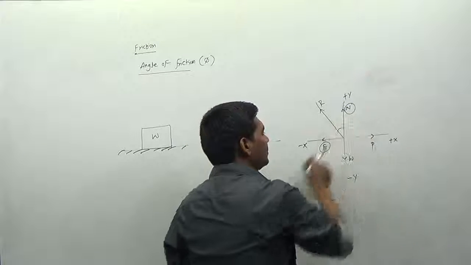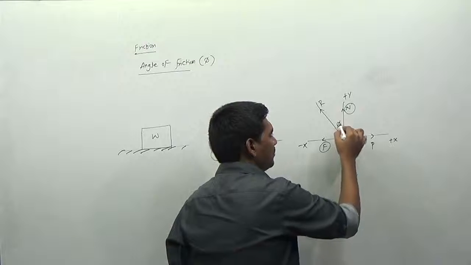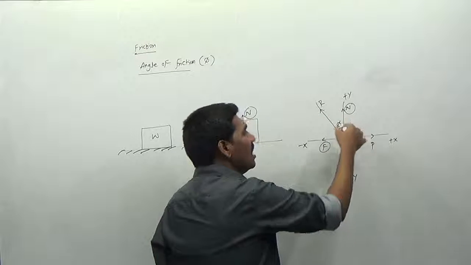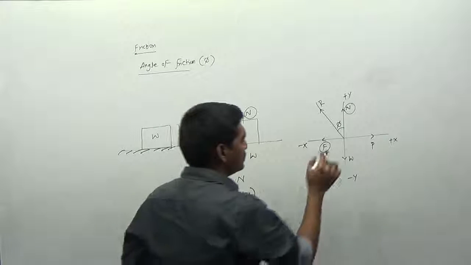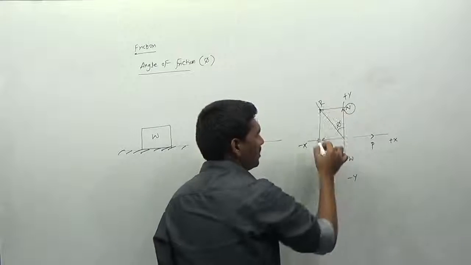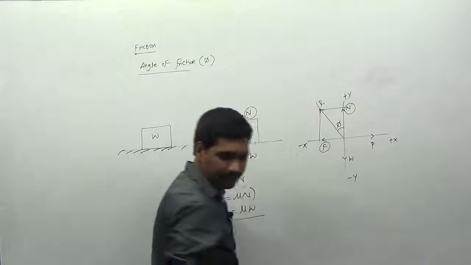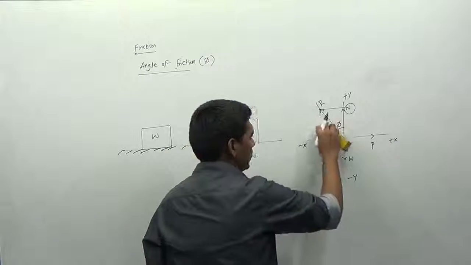This phi is called the angle of friction. The angle made by the resultant of F and N with the normal N is called the angle of friction. If I complete this right angle triangle, I can write a relationship for tan phi.